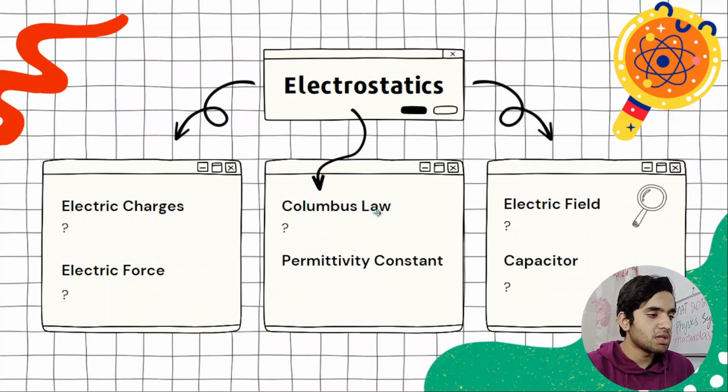I have added Coulomb's law just a little bit ahead. Then permittivity constant, epsilon naught, epsilon relative. You all need to know how to calculate what the value depends on in Coulomb's law. Always remember, Coulomb force is a mutual force. It depends on both charges. It depends on the product of charges, not on a single charge.